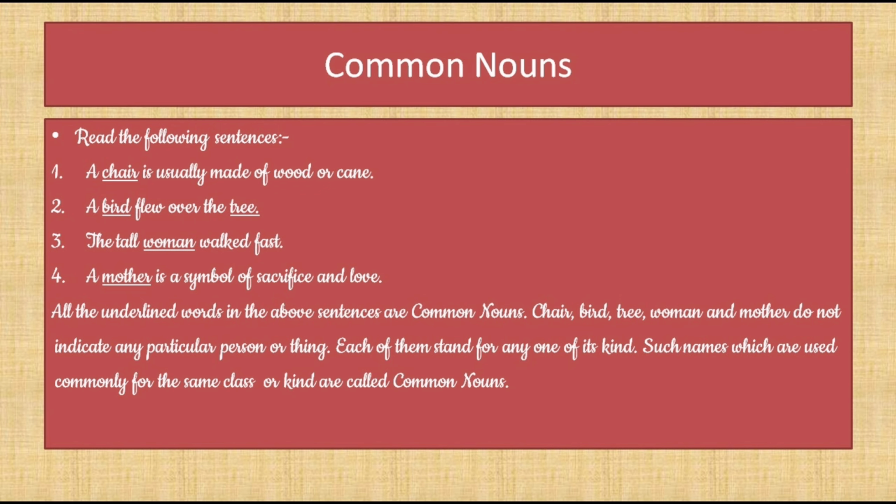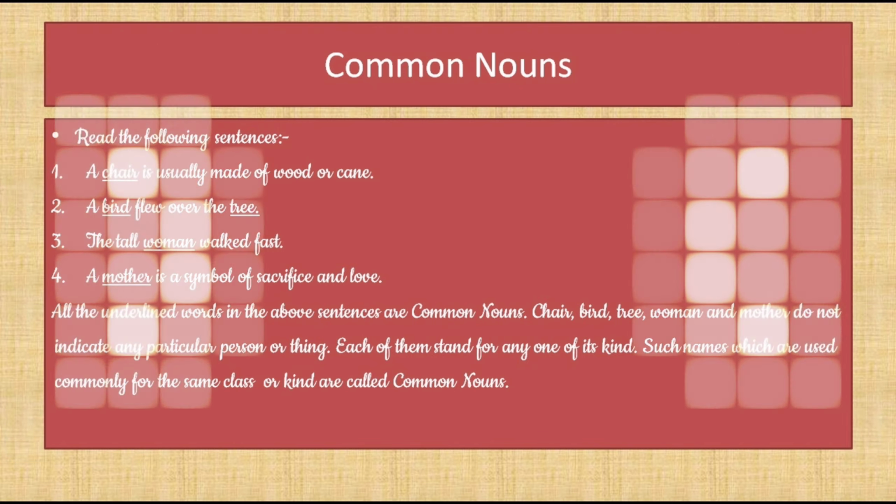Because chair, bird, woman, mother do not indicate any particular person or thing. Each of them stands for any one of its kind. Such common names given to a class or a kind are called common nouns.